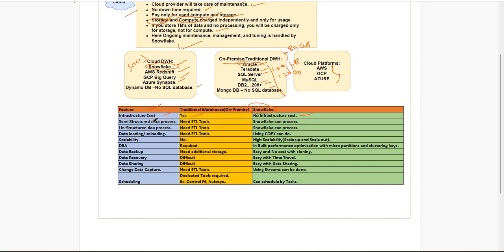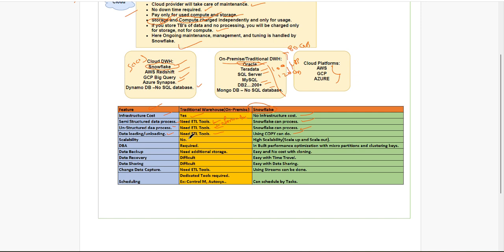If you want to process semi-structured data on-premises, we need some ETL tools like Informatica. In Snowflake, not required. Unstructured data processing also needs ETLs, but here not required in Snowflake. Data loading and unloading on-premises requires ETL tools. Here, not required. Simply using the COPY command, you can copy it.